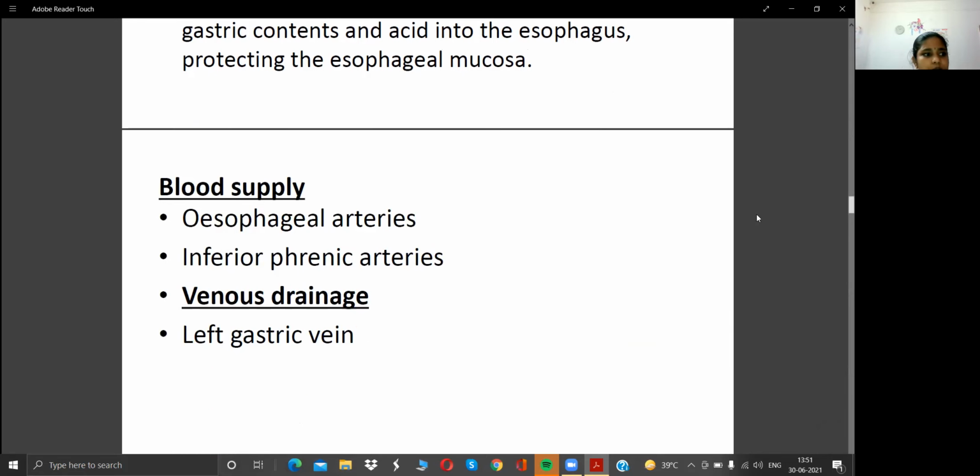And you can see the blood supply. Esophageal arteries and inferior phrenic arteries are present in the esophagus, and the left gastric vein is also present.